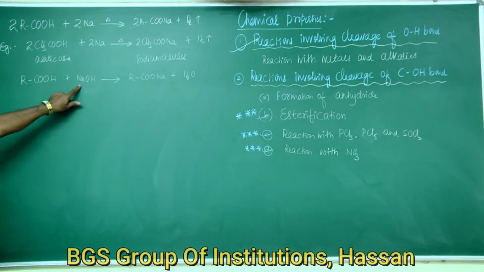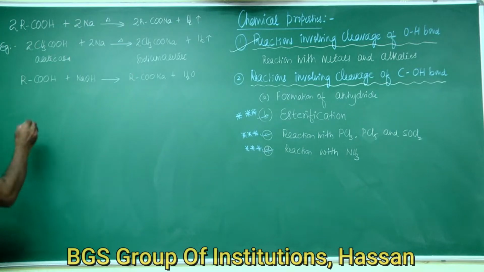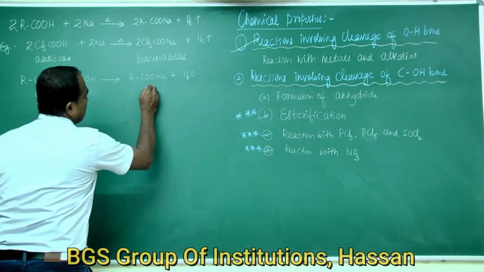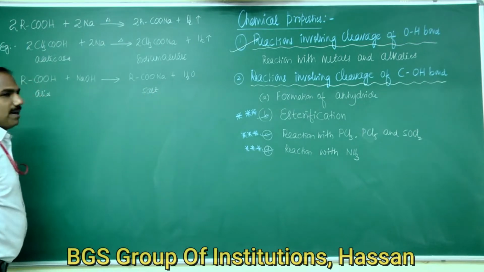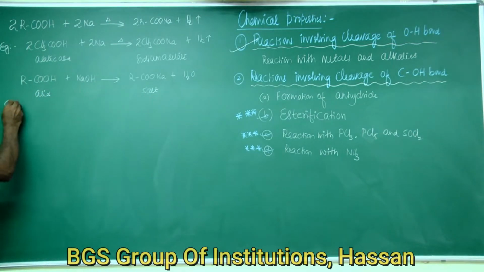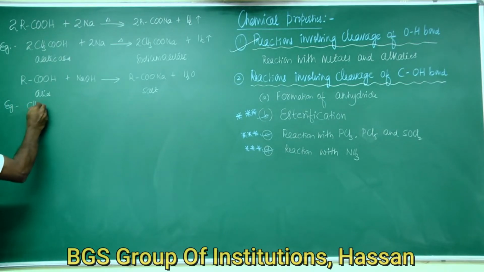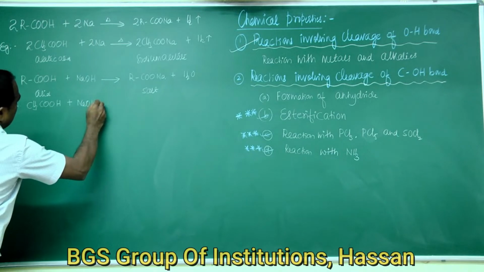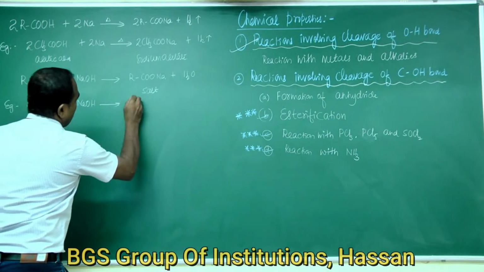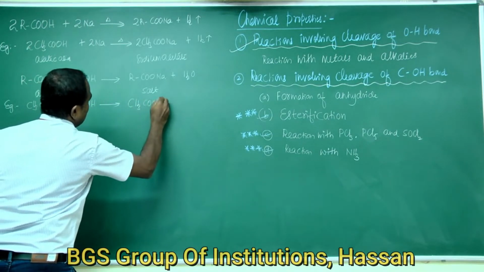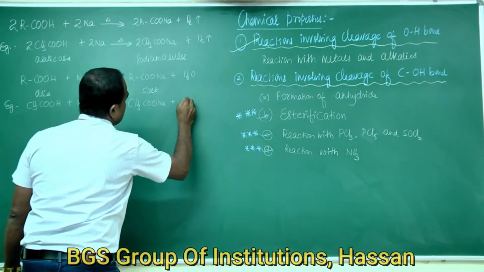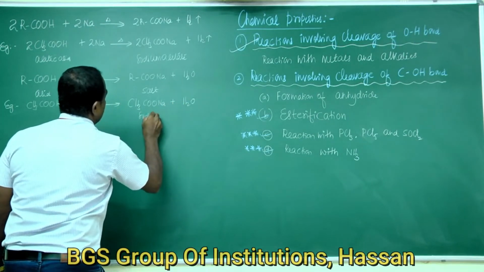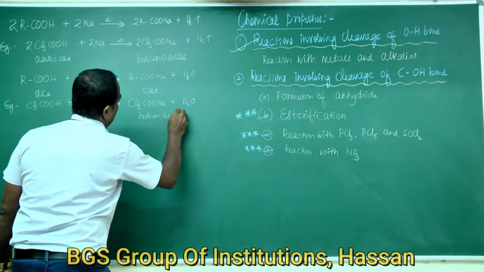So phenols also react with sodium hydroxide to form salts. Likewise, carboxylic acids also react with sodium hydroxide to form salt. This is the salt, sodium salts of carboxylic acids. For example, if we take acetic acid, once again, acetic acid reacts with sodium hydroxide to form sodium acetate, CH3COONa plus H2O. This is sodium acetate.